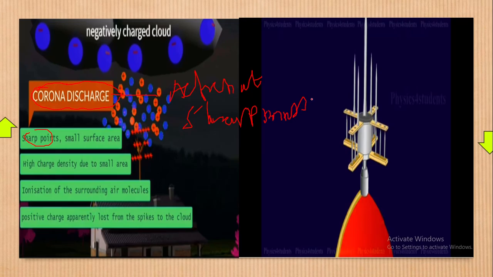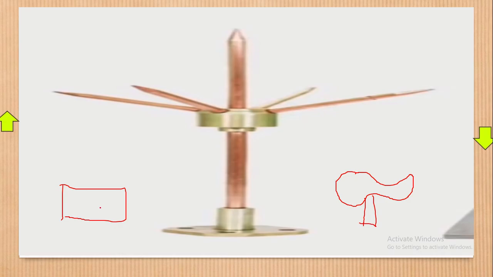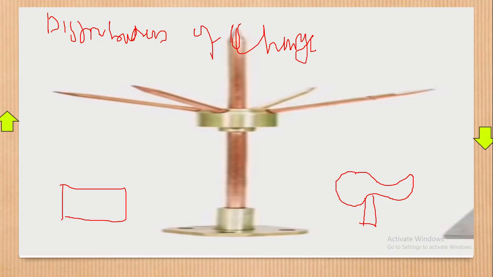Now, I'll take you back to this picture again. Action at sharp points, allow me to explain using this picture. Assuming you have this shape, then also you have this, a pear-shaped conductor. You all know about this in electrostatics, I guess. Now, what we call action at sharp points tells us about distribution of charge, how the charges are distributed on a conductor.